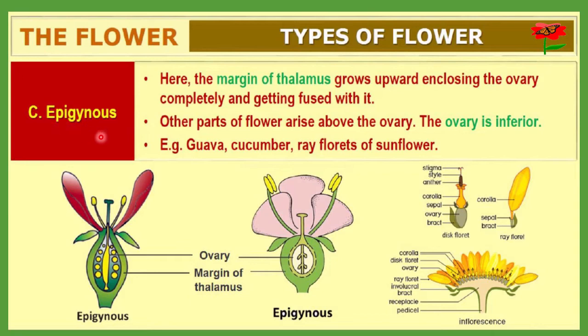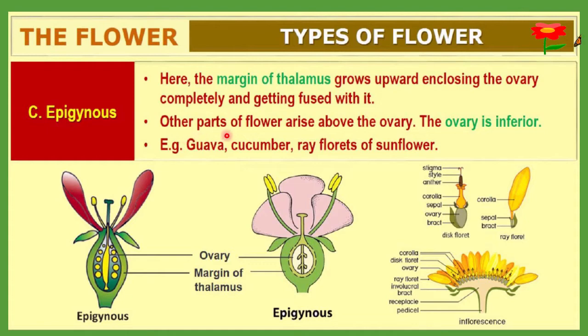Next is the epigynous type of flower. Here you can see that the ovary will be on the lower side, and the rest of the structures will be above the ovary. You can see this clearly in this diagram. The ovary is on the lower side and the rest of the structures are on the upper side. Here the margin of the thalamus grows upward, enclosing the ovary completely and getting fused with it.